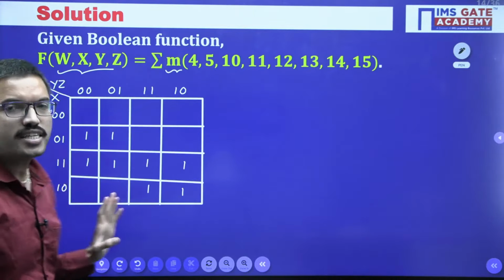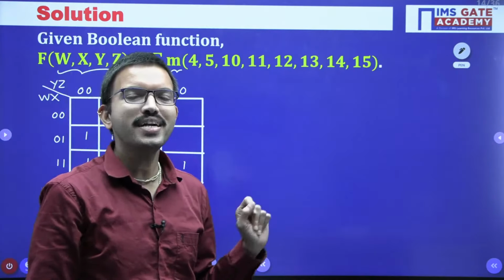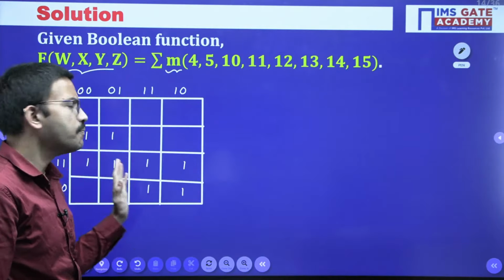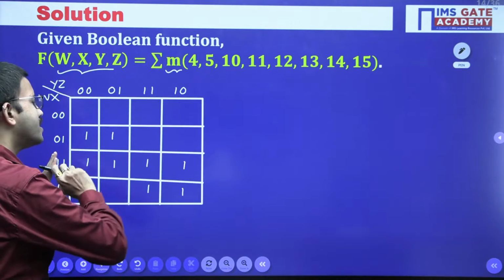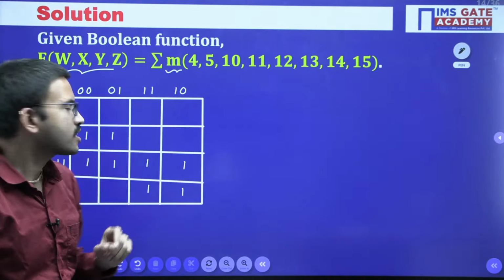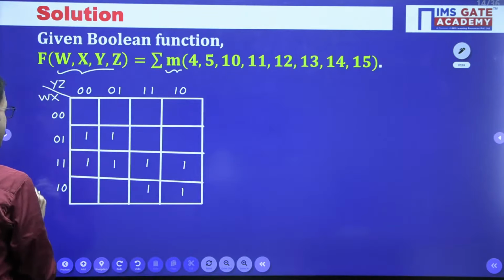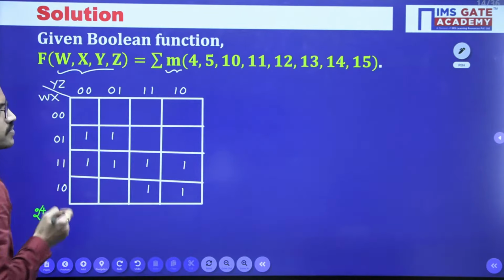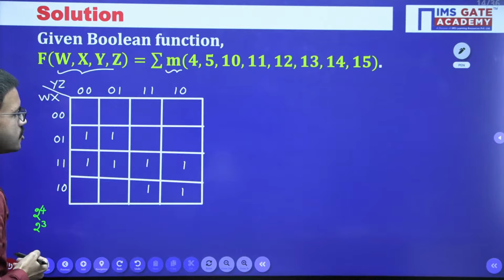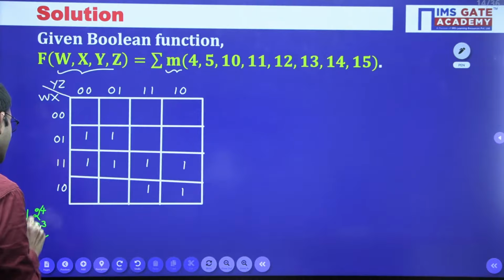Now, for understanding purpose, even though the question is related to minimization, first let us discuss the prime implicants, essential and redundant, etc. First, let us do all the possible groupings of adjacently placed ones in decreasing powers of 2. Here you are having a 4 variable K-map, so first check for grouping of 2 power 4 adjacently placed ones. It is not possible. Then go for 2 power 3, grouping of 8 adjacently placed ones. That is also not possible. Then go for grouping of 2 square, in this way decreasing powers of 2.